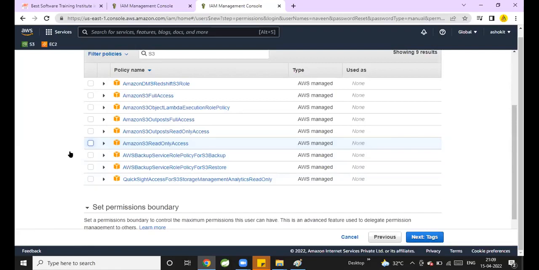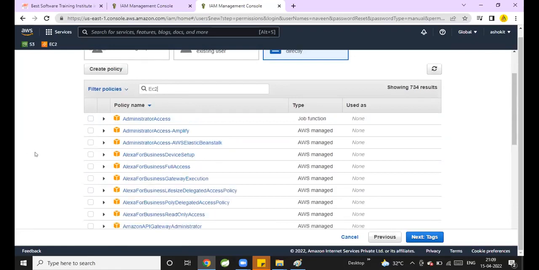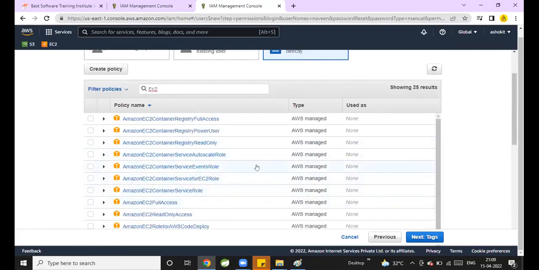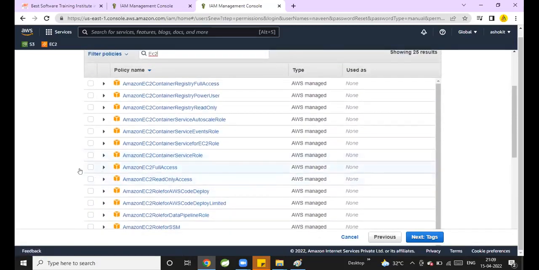For example, I want to provide EC2 access for a user. Now, what will I do here? Is EC2 full access available or not? Yes, sir. But I don't want to give EC2 full access for that user. That user should have permission only to stop the instance and start the instance. Generally, if I give full access, can he delete the instance also? Yes, if I give the full access, he can delete the instance also.